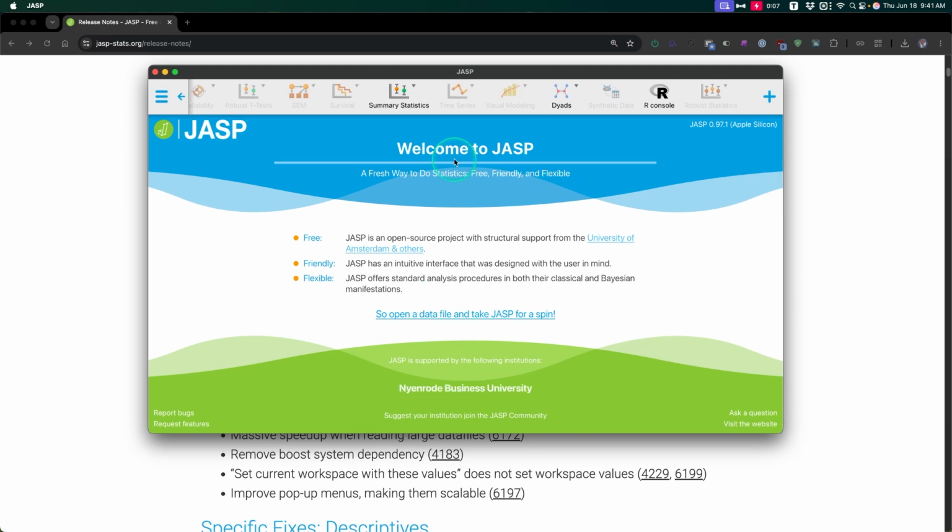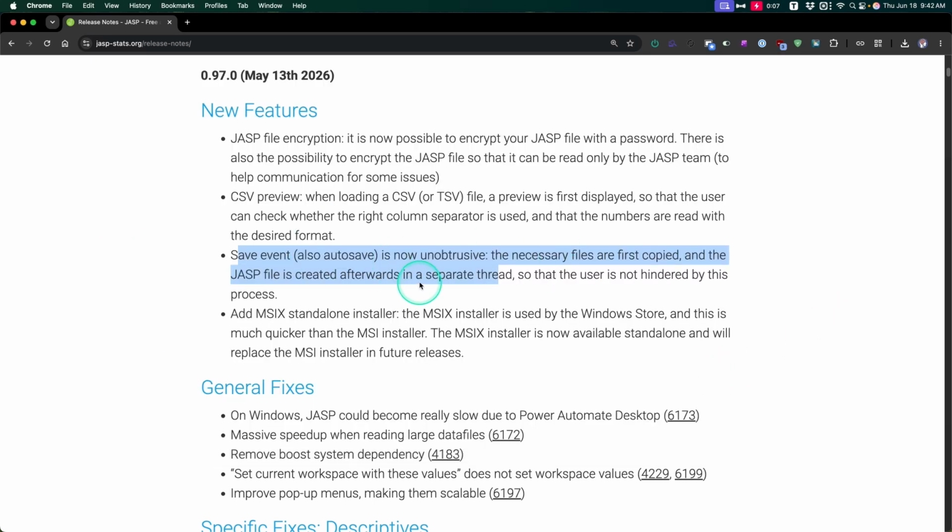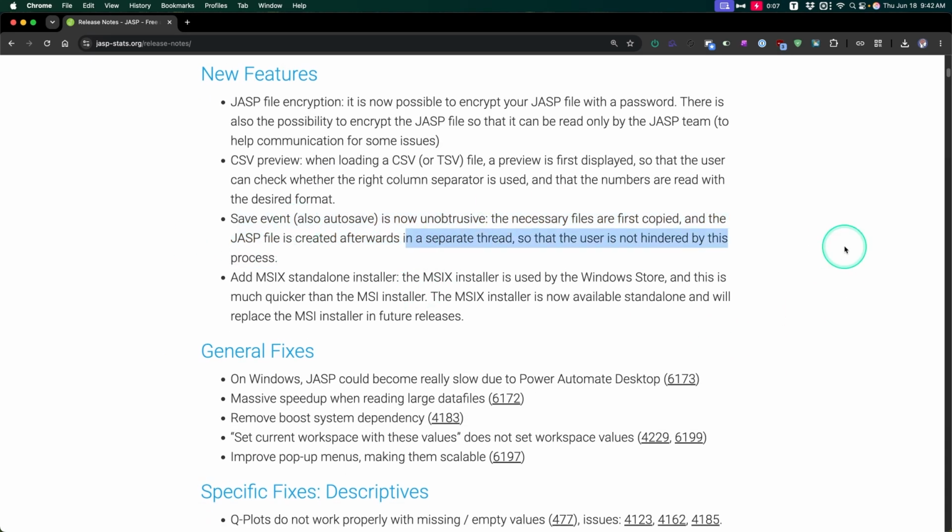Many of the data files that I've used in these videos are very, very small, right? Kilobytes worth of information handled by modern computers within seconds. It was never really obtrusive, but if you've got 30,000 cases and 100 variables, then the autosave might take a little while, and it being in the middle of your spreadsheet or the middle of your analysis window, a little obtrusive. So I can see where they got that, right? And so it does this in the background.